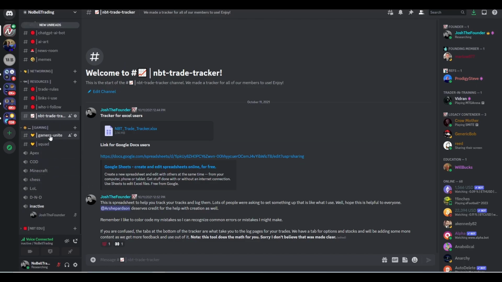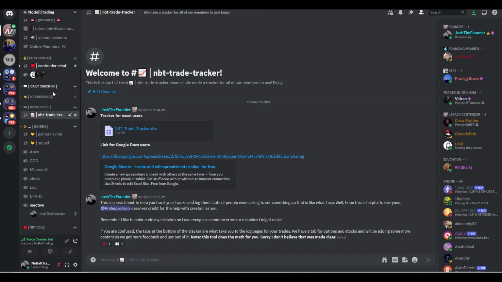Inside the gaming tab, this is for gaming, because remember, we're still in the Discord. Discord was created for gamers, even though I have completely hijacked this and used it for my own purposes.